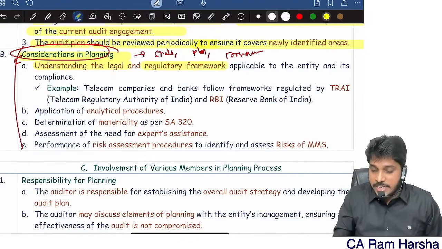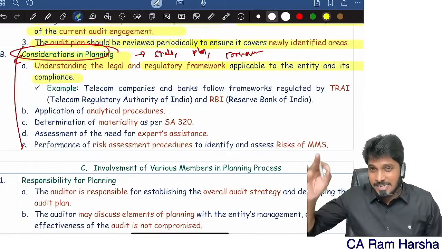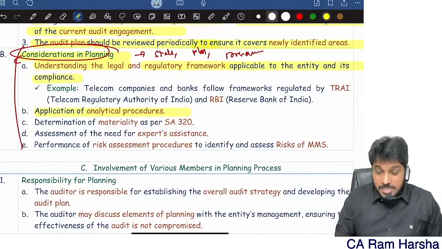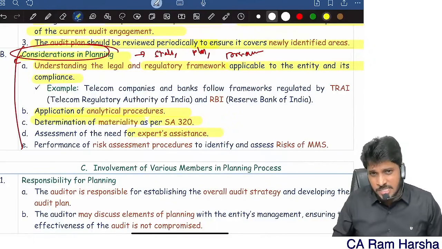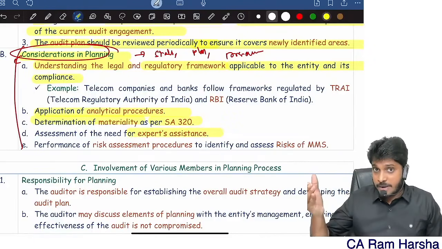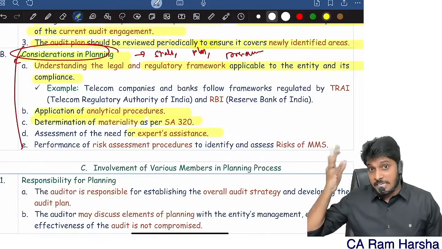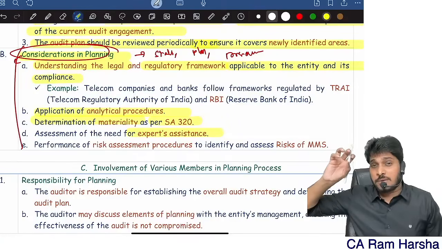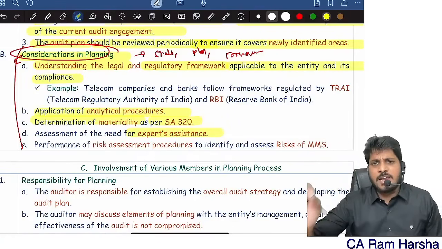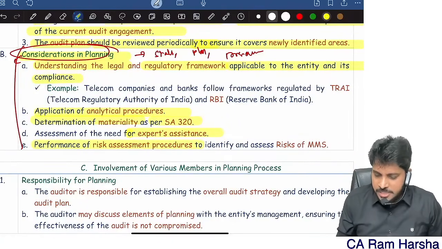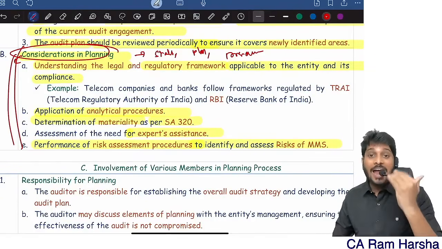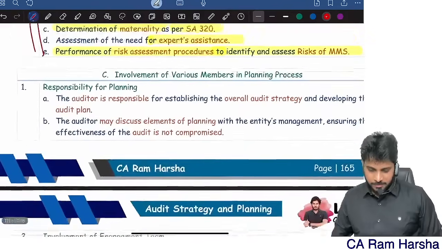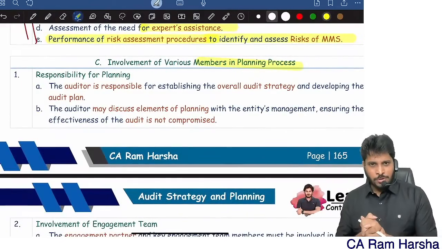Understand the legal and regulatory environment applicable to the entity. What is the legal and regulatory framework applicable? See whether any analytical processes can be applied or not. Determine materiality for that particular client. See whether any expert assistance is required or not, especially when we are doing audit of insurance companies, electricity companies, or some oil companies, we generally take the help of experts. Perform risk assessment to identify risk. So these are all the things that you need to consider when you're planning an audit of financial statements.